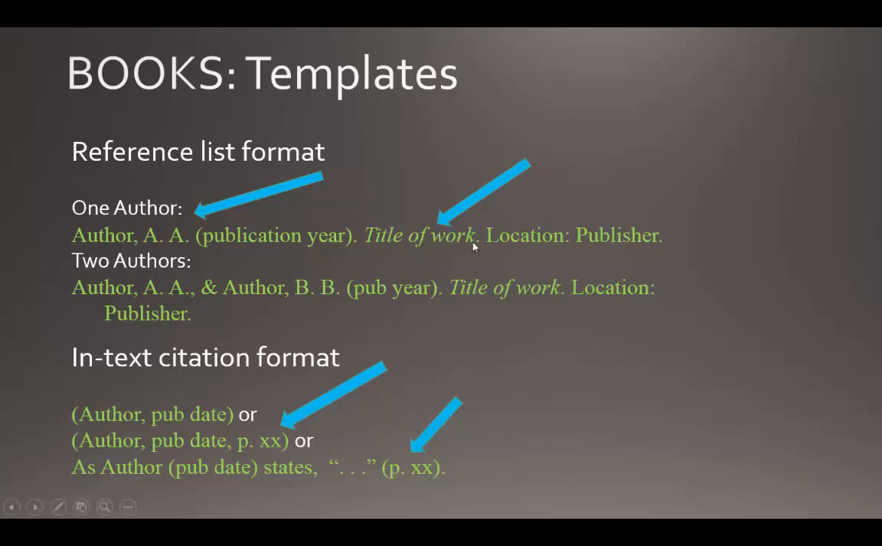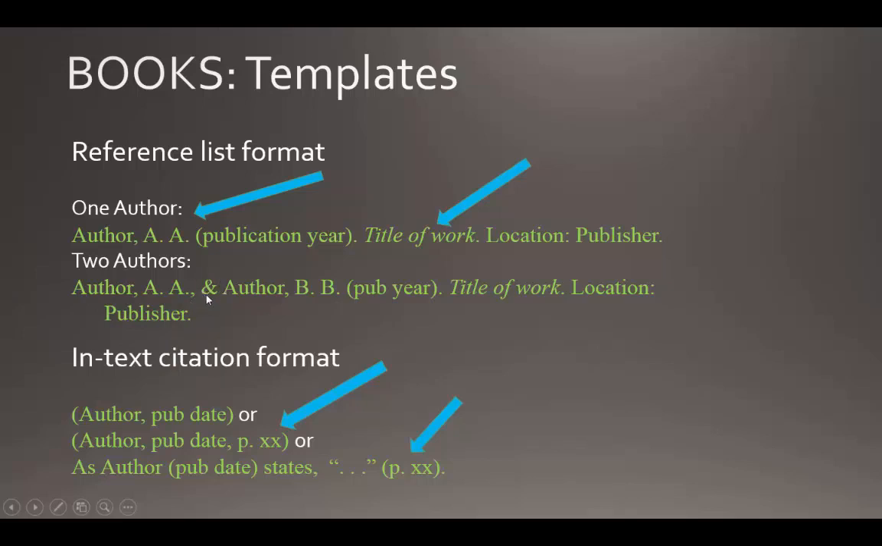You then follow the title with a period, then the location of the publishing company followed by a colon, and the name of the publishing company, and then a period. So author's last name, first name initials, in parentheses, the year of publication followed by a period, the title of the work, which is italicized, followed by a period, the location of the publishing company, a colon, and the publishing company, and a period.